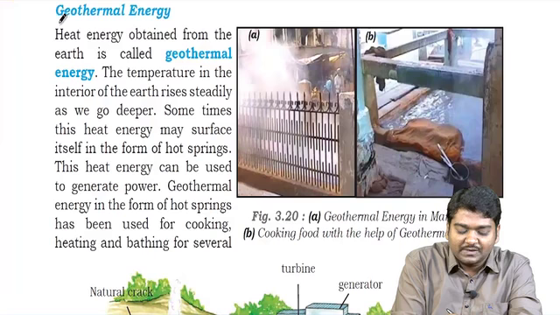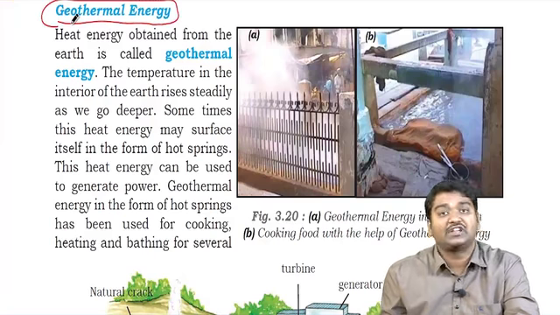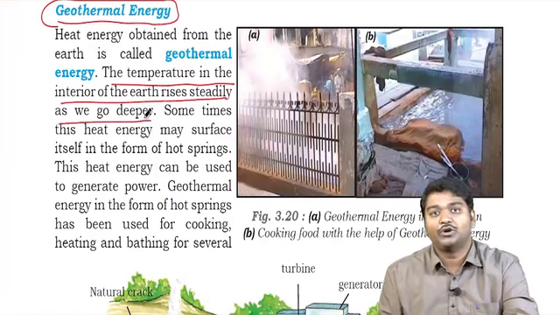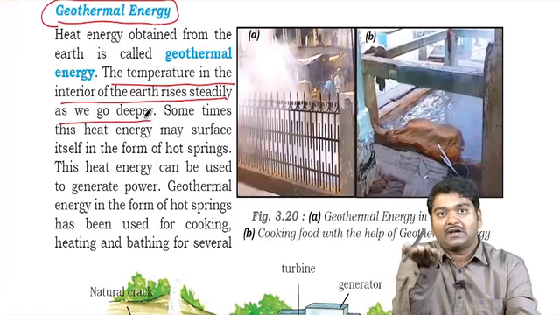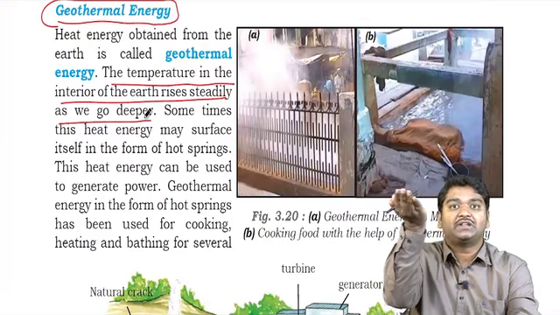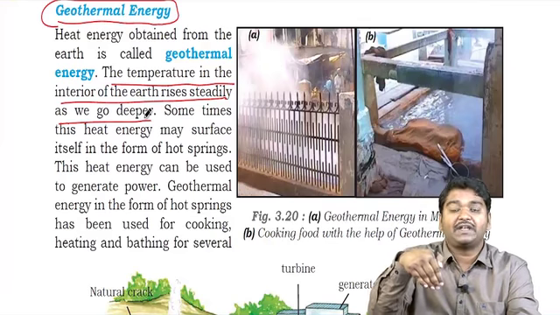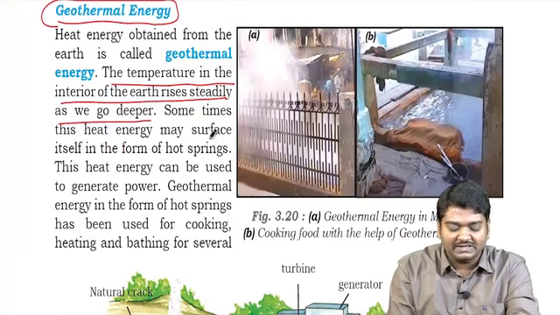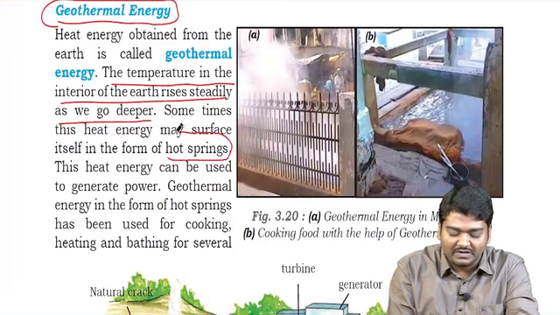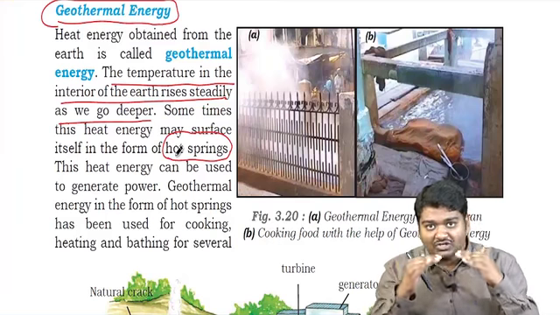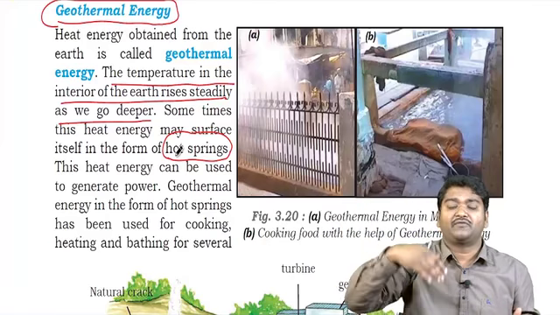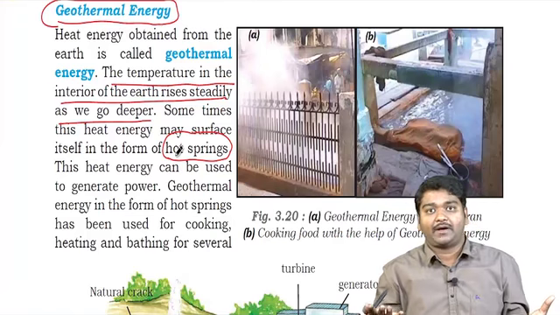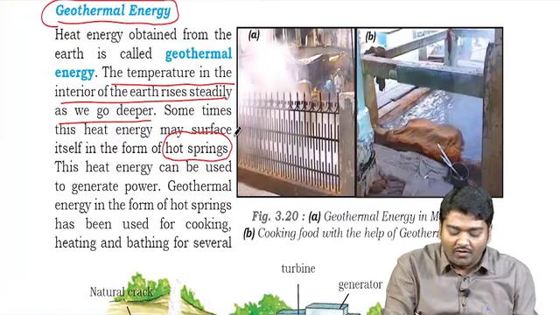The next, you have something called geothermal energy. Yesterday I was telling you, the temperature in the interior of the earth rises steadily as we go deeper. I have told you, on the surface in the atmosphere, temperature decreases with increasing height. But if you go inside, temperature increases with increasing depth. Sometimes this heat energy may surface itself in the form of hot springs. That is, if you have high temperature inside, and whenever there is heavy rainfall or so, water may percolate down. And this water will be heated up, and they come out in the form of hot springs.